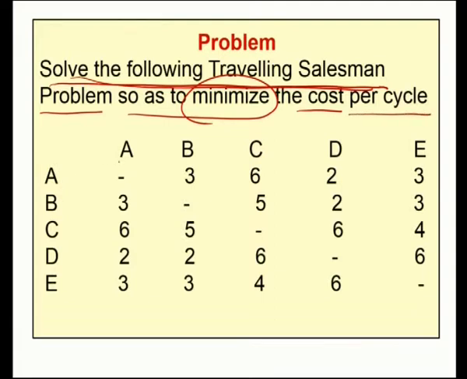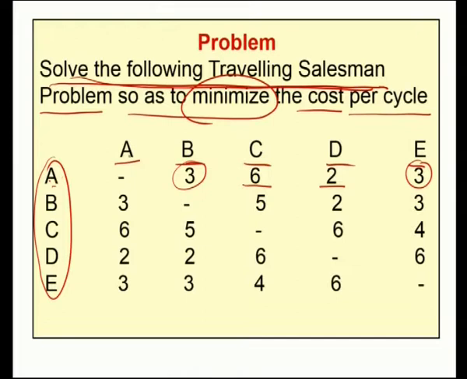The problem has 5 cities A, B, C, D, E, and the transportation cost between each and every city is given. A to B, the transportation cost is 3, then A to C 6, then A to D 2, then A to E 3. So, these are the transportation costs, and we have 5 cities.